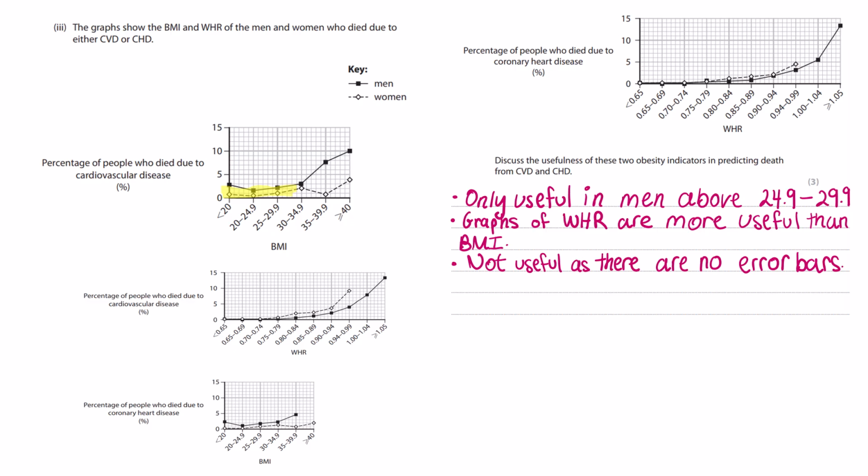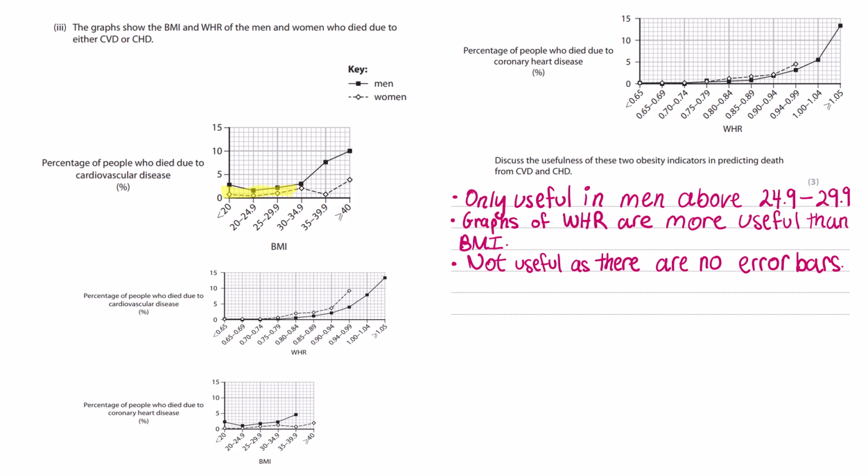Well, it's only useful in men above 24.9 to 29.9. However, graphs of waist-to-hip ratio are more useful than BMI, okay? Because with BMI, someone can have a really high BMI if they're very muscular, because muscles are denser and heavier, or someone's bone density can be very high. If a doctor only looked at their BMI, they would think this person is unhealthy. However, they could be perfectly fine and healthy because their bones are just simply heavier.